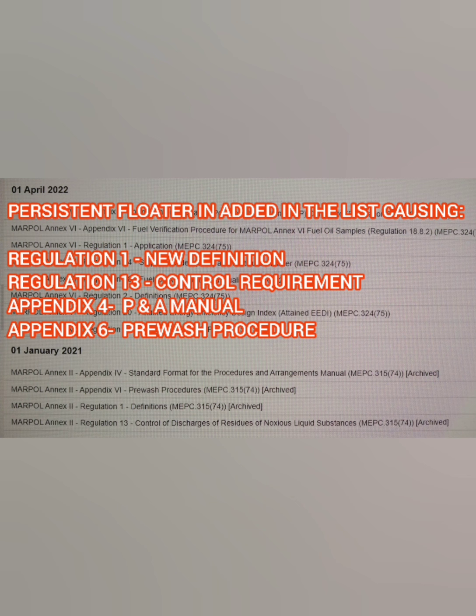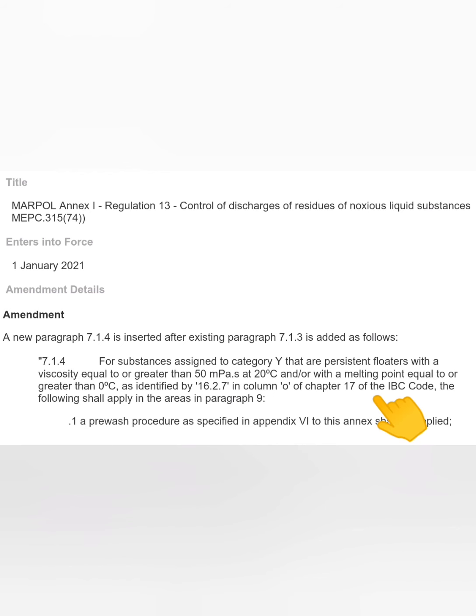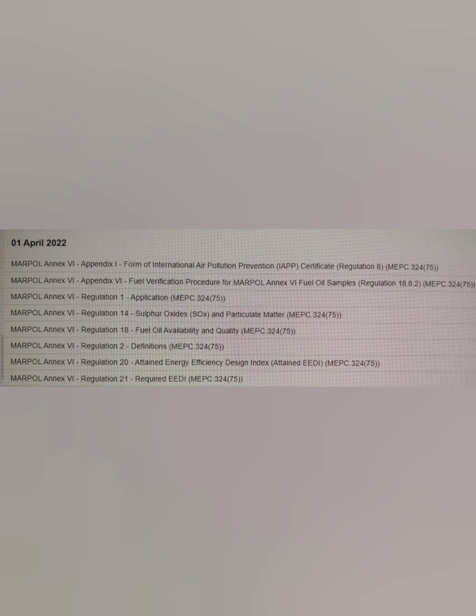it should also be included in the procedure and arrangement manual of the ship, which all the chemical tankers have as per Appendix 6. Also repeatedly, if you see chapter 17 of IBC code, there is a column O in it, which is repeatedly talked about, and it covers this persistent floater. So you can automatically identify that there has been an amendment in the IBC code also, which I'll discuss when I talk about the IBC code. And finally, I'll talk about the next amendment in the next video, which I would try to launch in the next 2-3 days.